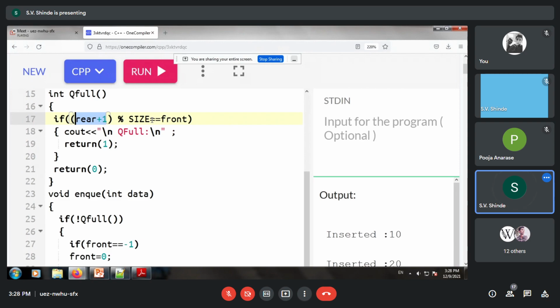For the full condition, this formula is very important: rear plus 1 modulo size equal to front. It will return true if q is full, else it will return 0.